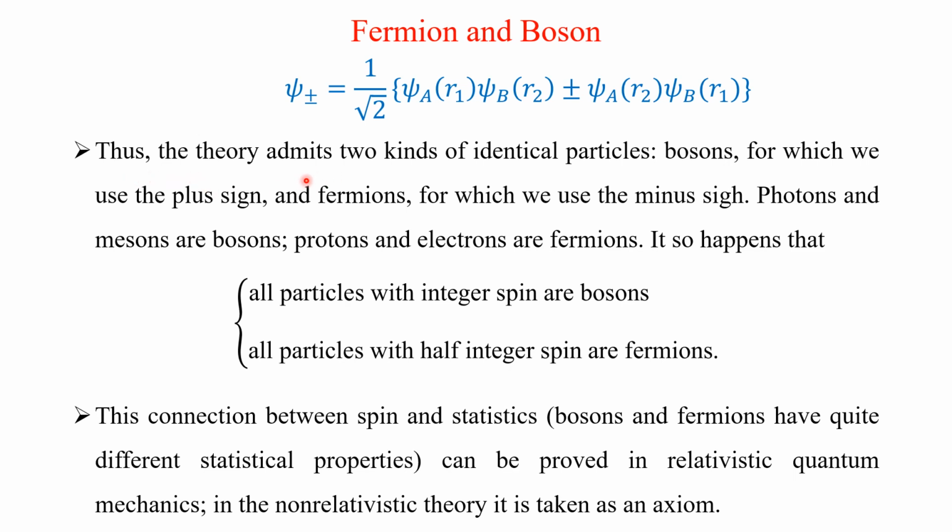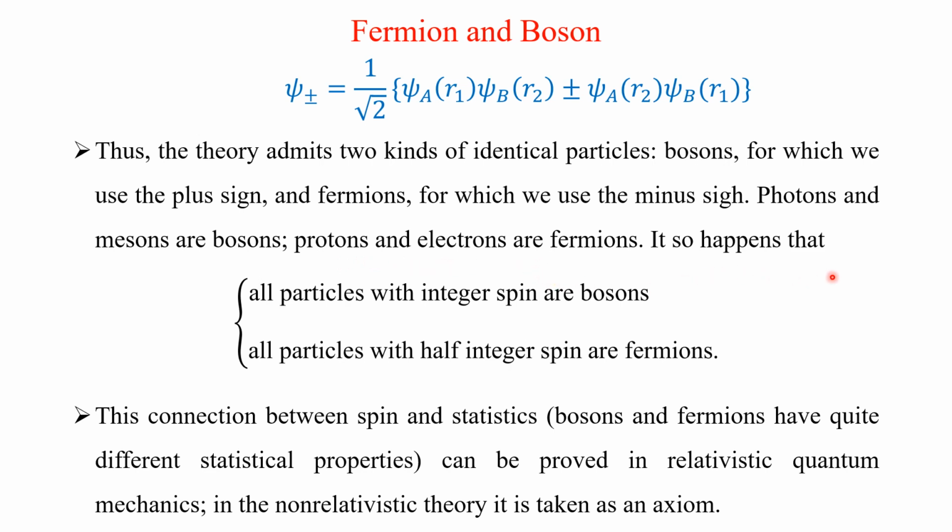Thus, the theory admits two kinds of identical particle, one with plus and the other with minus: the bosons, for which we use the plus sign, and fermions, for which we use the minus sign. Photons and mesons are bosons. Protons and electrons are fermions.